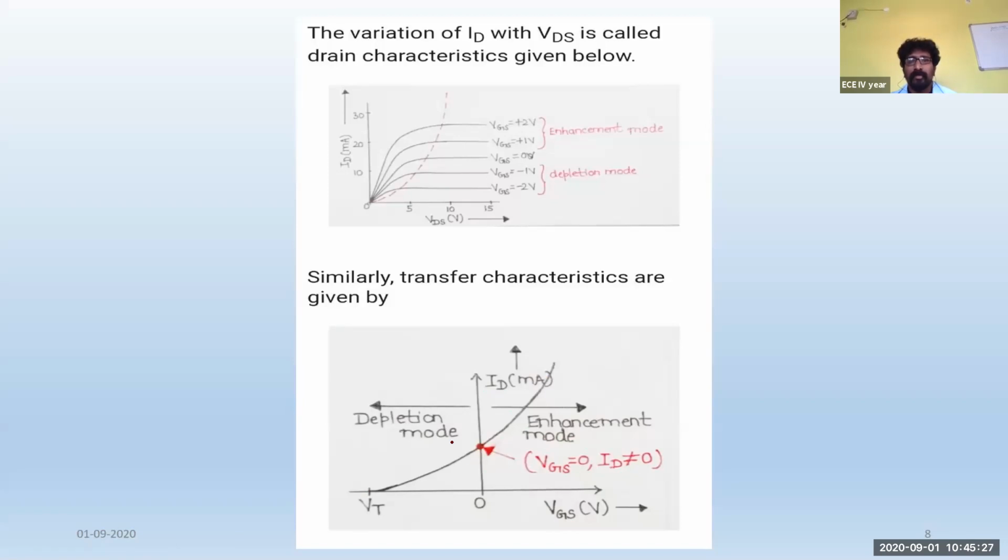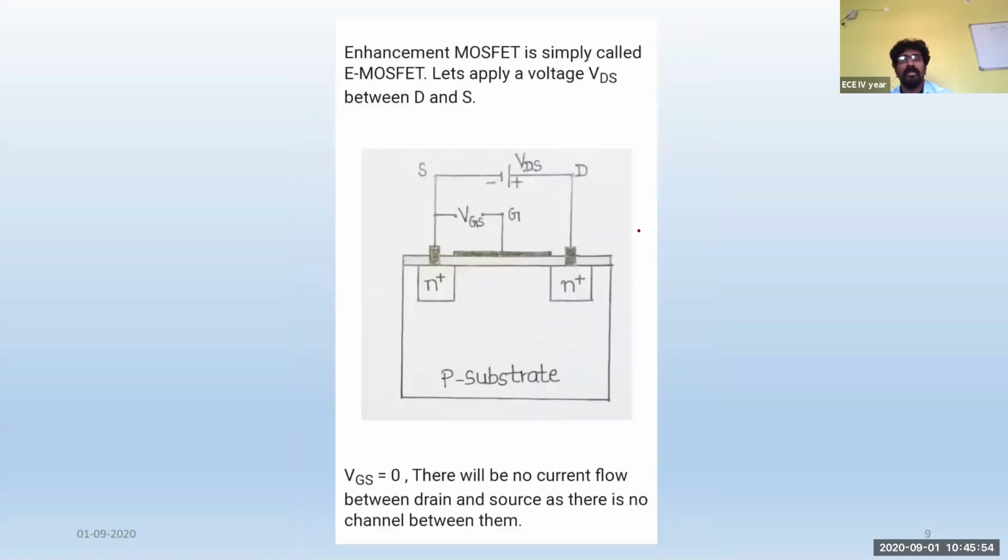But in the depletion mode transistor, it is written that ID is not equal to 0. It means that at this particular point in the depletion mode transistor, the current will be present. It means the channel is present and the charge carriers are moving through the channel. So that's why ID is not equal to 0 in the depletion mode transistor. So these are the different kinds of characteristics of enhancement mode and depletion mode devices.